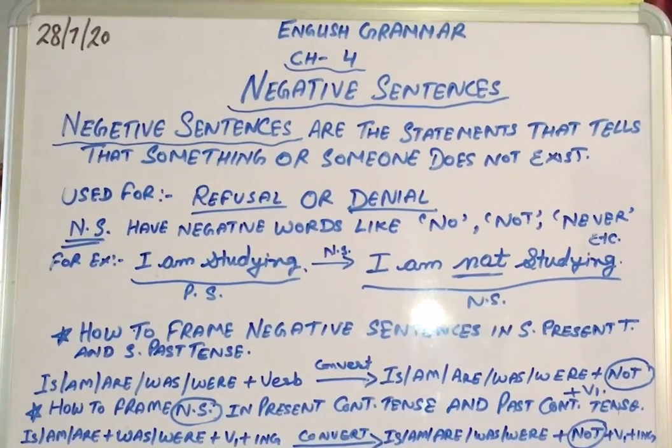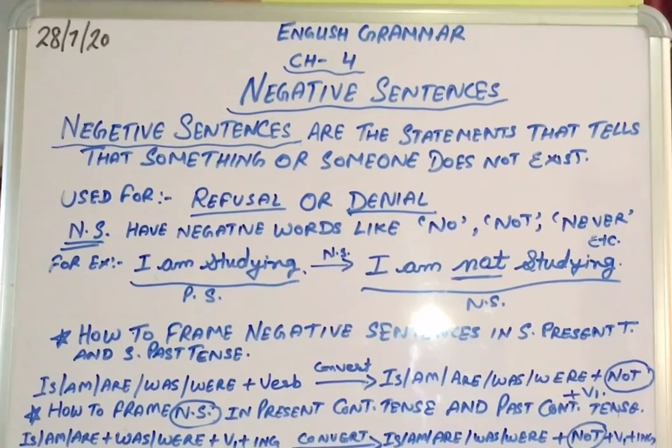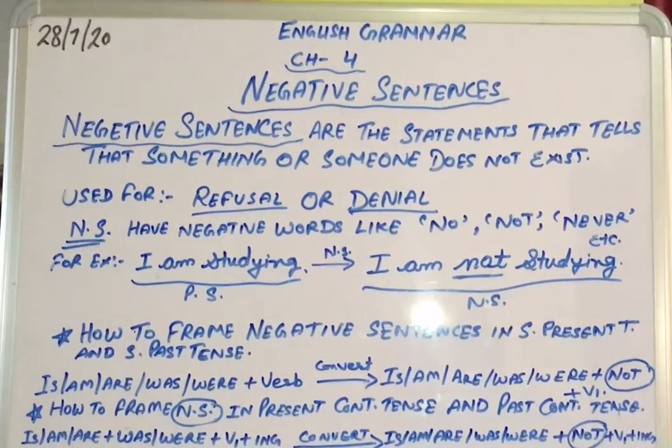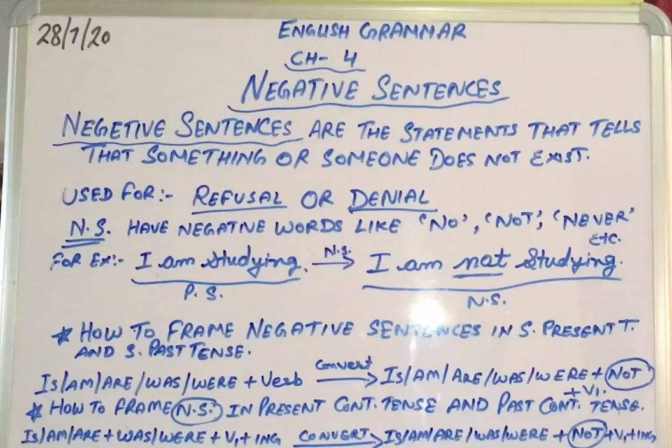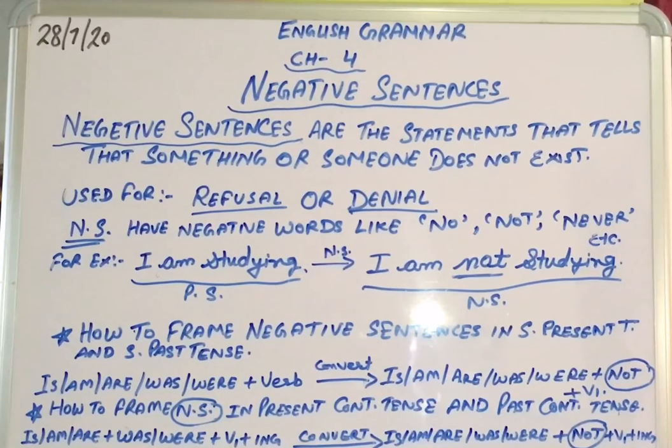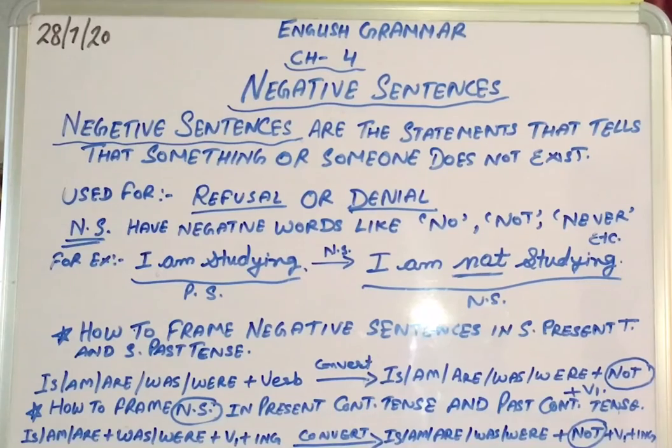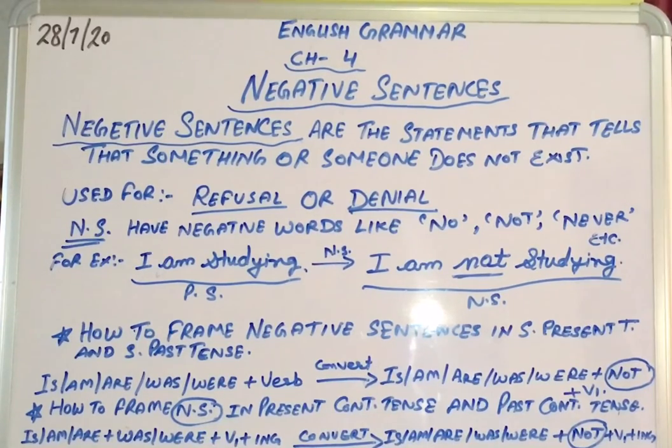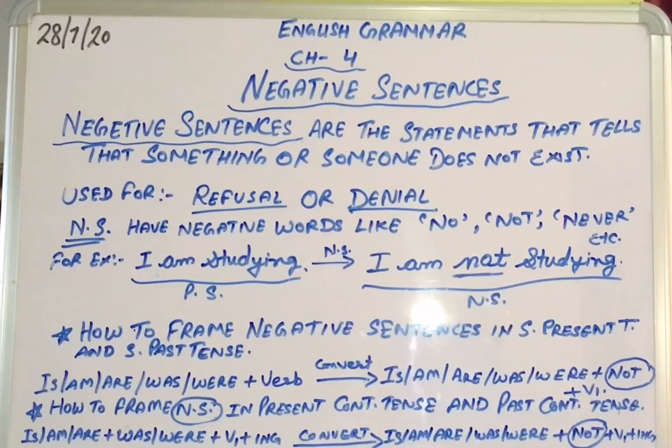So we come to know that this is simple past tense. If we have to change it into a negative statement, we have to use the word not. But instead of do or does, did will come here. And after did, only the first form of the verb will come. Like, he did not come to me. This would be the sentence.